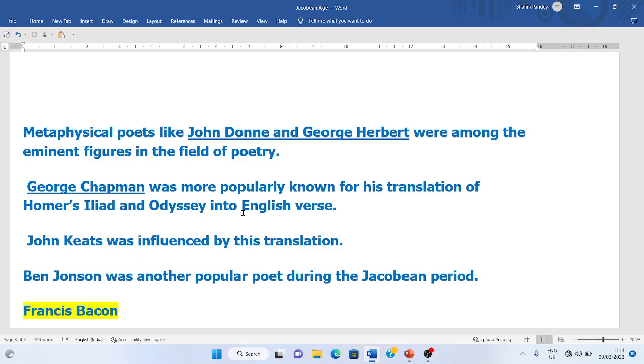So their work is very important. Dryden just coined the term metaphysics, whereas Samuel Johnson put them all together in a group and named them the metaphysical poets. This is the difference between the two.